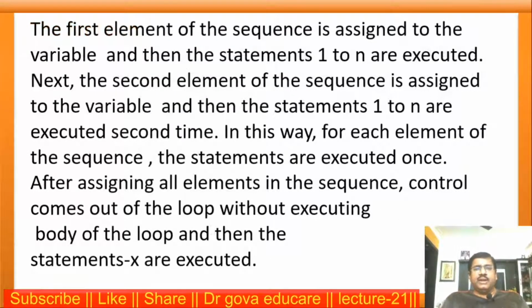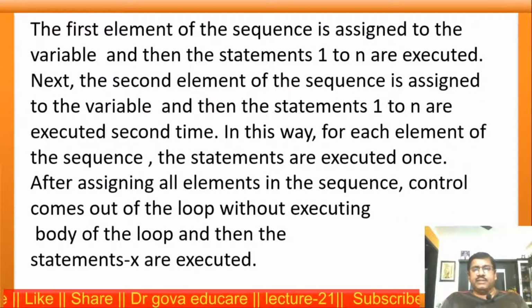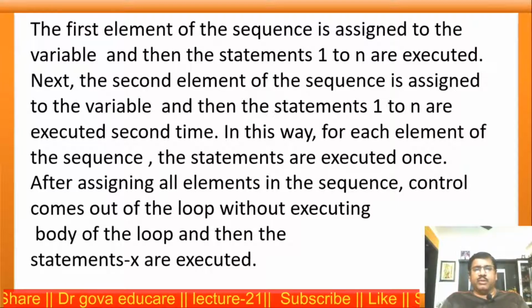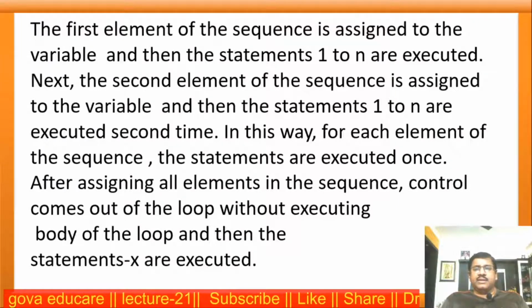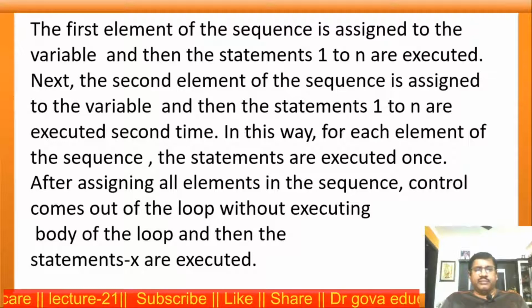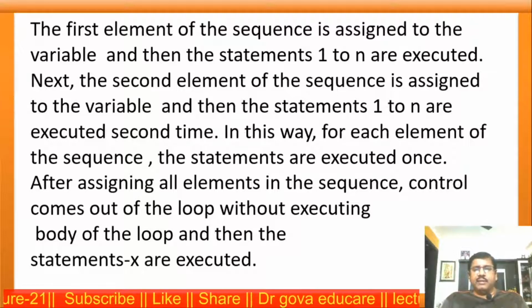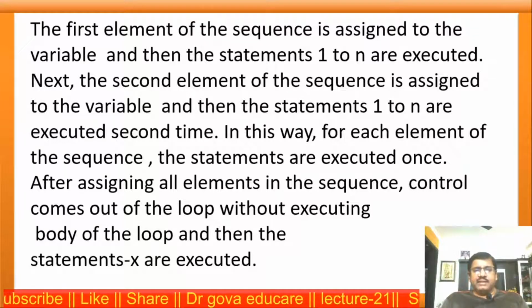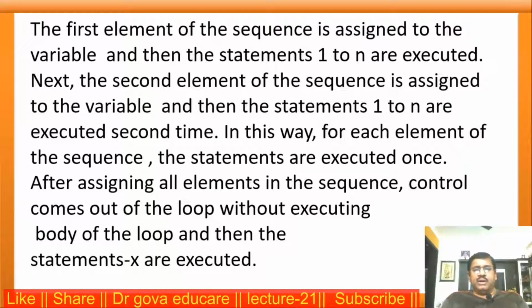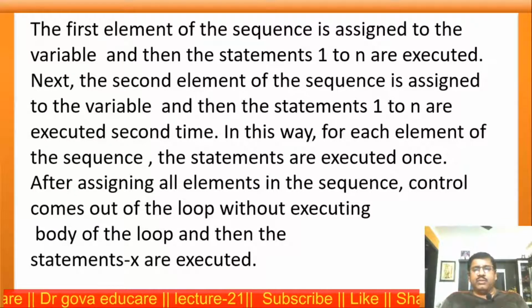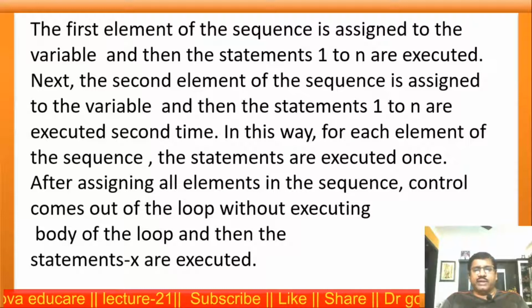Now observe this: the first element of the sequence is assigned to the variable and then statements 1 to n are executed. Next, the second element of the sequence is assigned to the variable and then statements 1 to n are executed a second time.